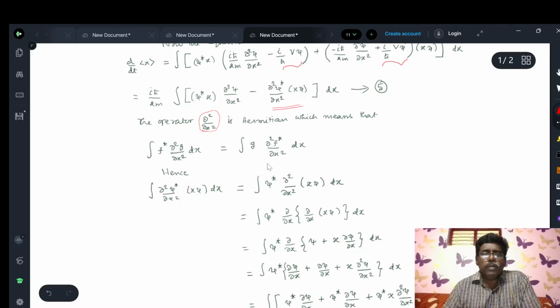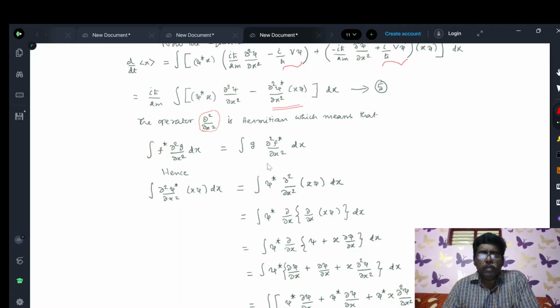The integral of ∂²ψ*/∂x² times xψ dx. If this operator ∂²/∂x² is Hermitian, this is equal to ψ star into ∂²/∂x² of xψ. I have used this formula: the integral of ψ star into ∂²/∂x² into xψ dx.